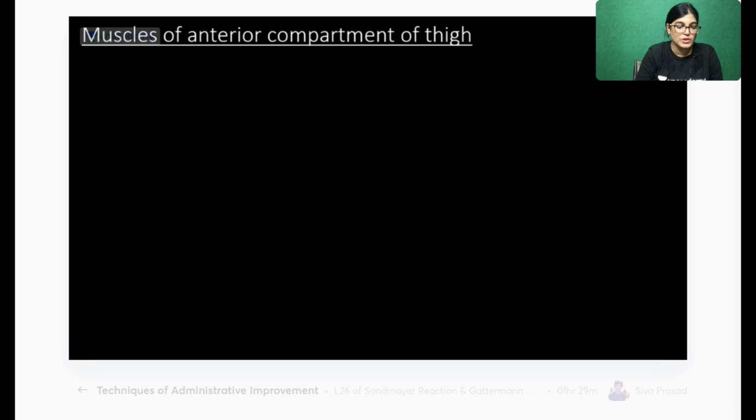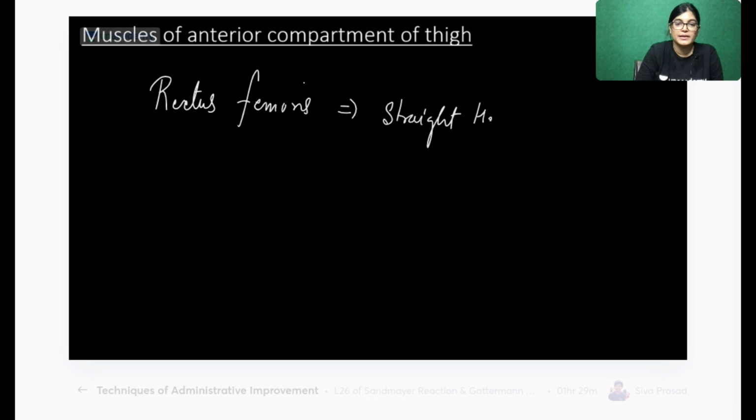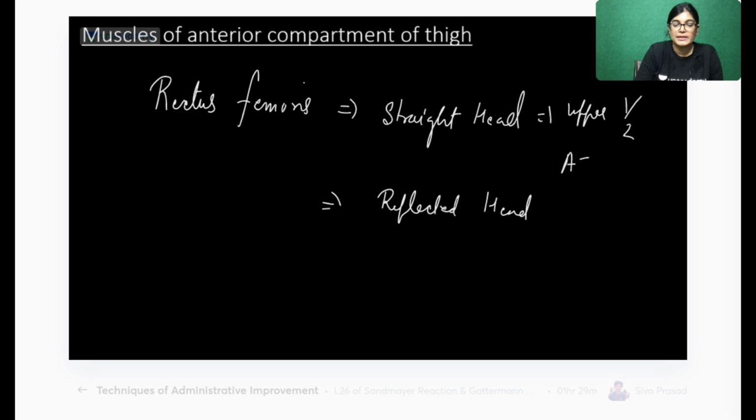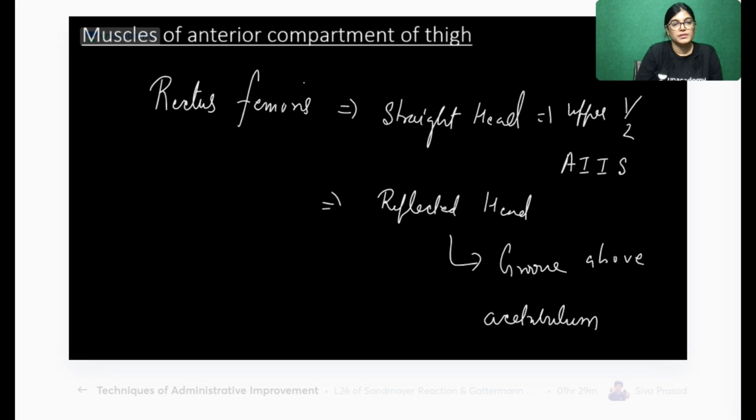So let's move on to the first. I would like to firstly tell you about rectus femoris muscle. Rectus femoris muscle has got two heads. One is the straight head and the other is the reflected head. Straight head is originating from upper half of anterior inferior iliac spine, and reflected head is originating from groove above acetabulum. So this is about origin.